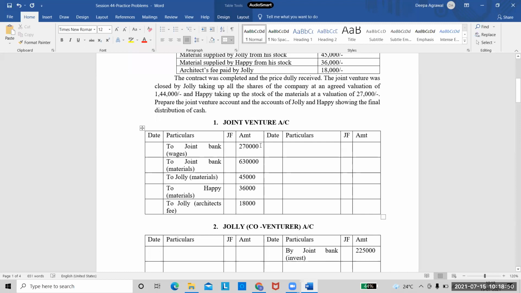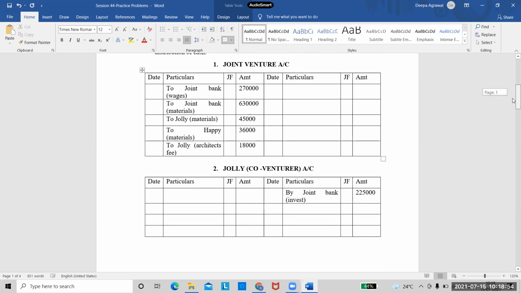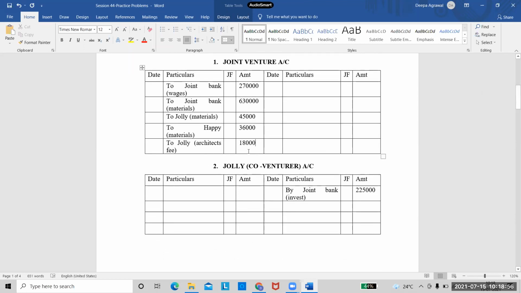I need to pass the second effect of this transactions. So where do I pass the second effect? Do I have something in Jolly's account? Yes, ma'am. So these two items, right? Where I've written to Jolly, these two will be transferred to his account on the credit side. So on the credit side, what do I write? By joint venture.